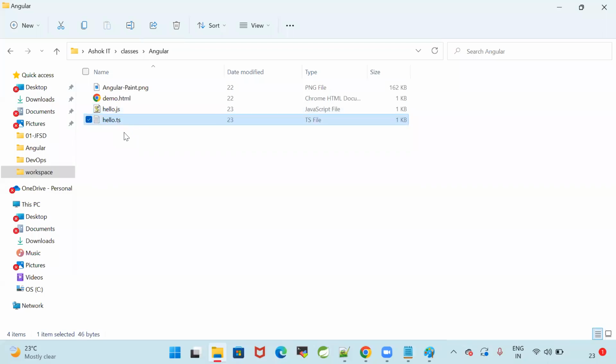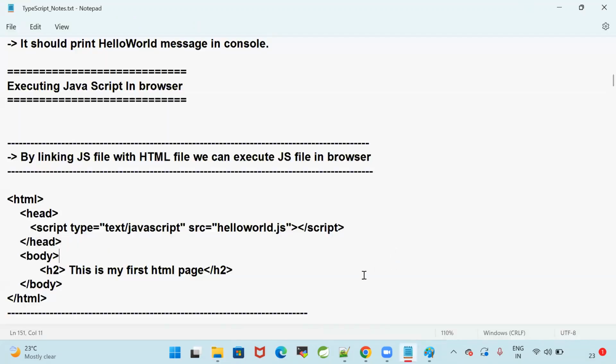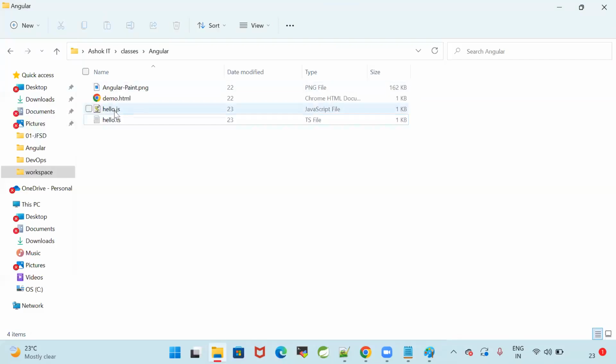Hello.ts is available and hello.js is available. Got it? Now here I want to execute this hello.js in the HTML.